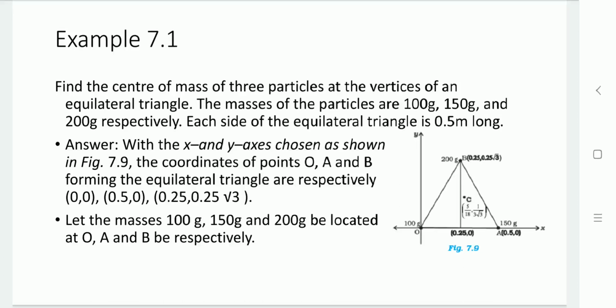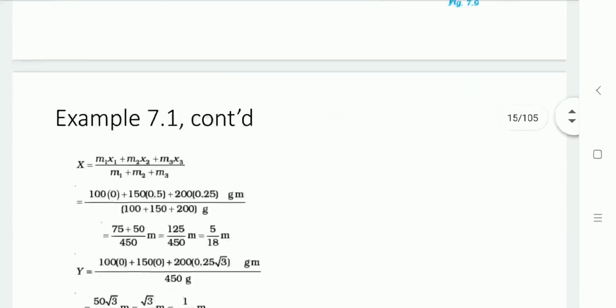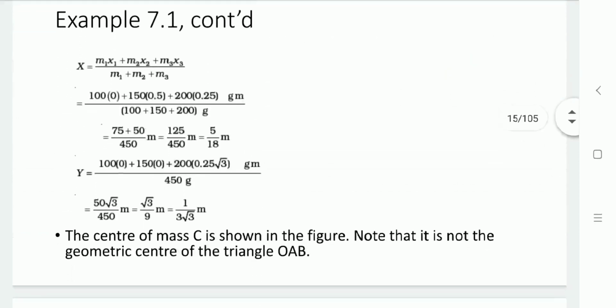So let us calculate the center of mass: x equal to m1 x1 plus m2 x2 plus m3 x3 divided by m1 plus m2 plus m3. Let us take the x coordinates of the points and substitute the values of the masses of the particles.